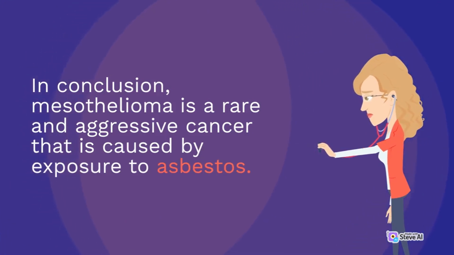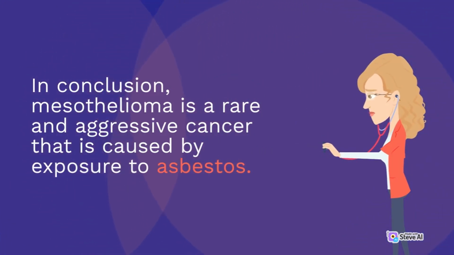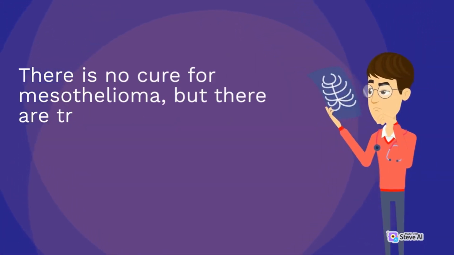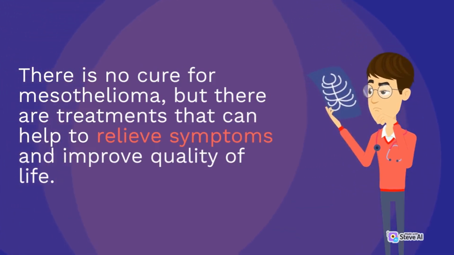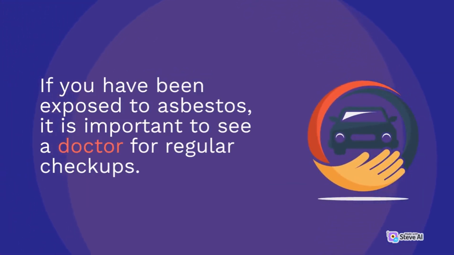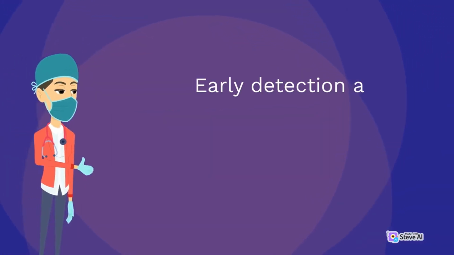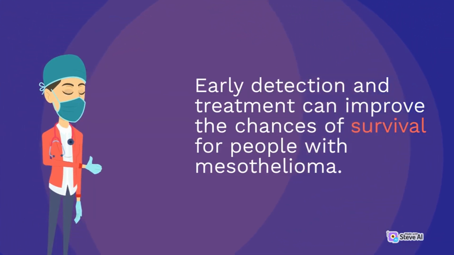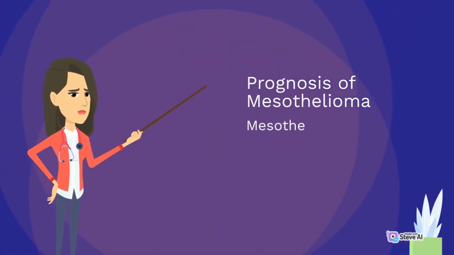Conclusion. In conclusion, mesothelioma is a rare and aggressive cancer that is caused by exposure to asbestos. There is no cure for mesothelioma, but there are treatments that can help to relieve symptoms and improve quality of life. If you have been exposed to asbestos, it is important to see a doctor for regular checkups. Early detection and treatment can improve the chances of survival for people with mesothelioma.